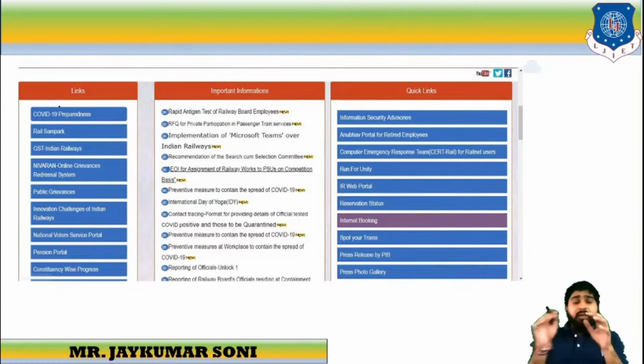Now, if you click on the page, these are the links that you will be able to observe. Links such as COVID-19 preparedness, then Rail Sampark, then Indian Railway GST, then Nivaran, which means the online grievance redress system. Then another page is about important information and another is about quick links. With the help of these quick links, you will be able to solve your purpose directly.